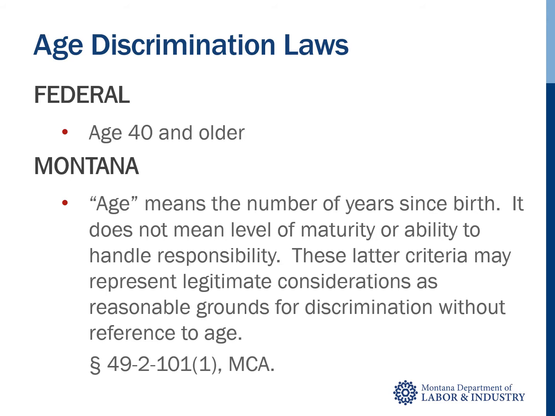Under the federal law, the Age Discrimination in Employment Act, someone belongs to the protected class of age if he or she is 40 years old or older. However, under state law, someone is a member of the protected class of age at any age. Montana Code states that age means the number of years since birth. It does not mean level of maturity or ability to handle responsibility. These latter criteria may represent legitimate considerations as reasonable grounds for discrimination without reference to age.